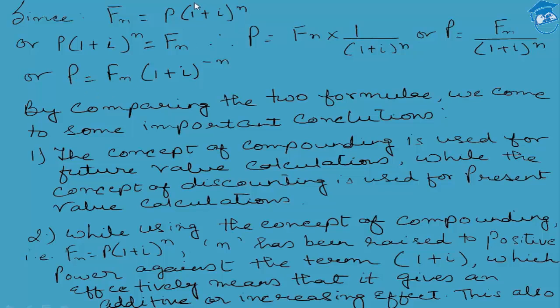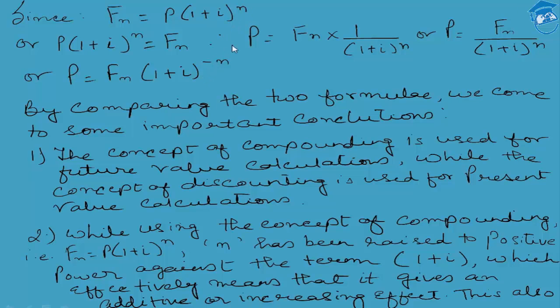They look almost identical, with the difference that in the case of future value, n has been raised to a positive exponential power, whereas in the case of present value, n has been raised to a negative exponential power. Once again, students, although both formulas might look identical, in future value n is raised to a positive exponential power, while in present value n is raised to a negative exponential power. And this is what runs a wedge through the concept of both.